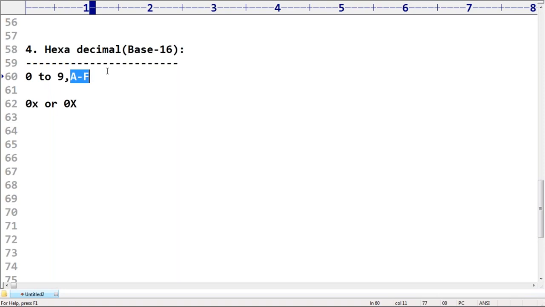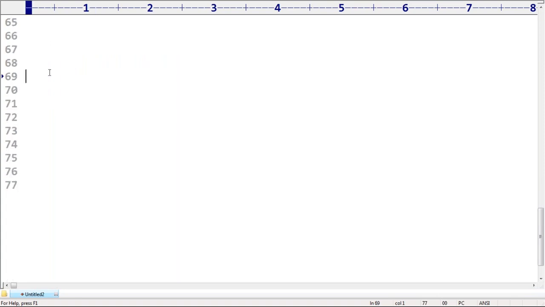So now, being a programmer, we have flexibility. We can specify our int value either in decimal form or octal or binary or hexadecimal. No problem at all. We have complete flexibility. You can specify your value in any form. But whenever you are asking Python, hey Python, can you please print x value?